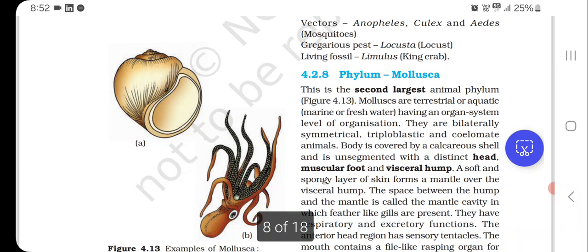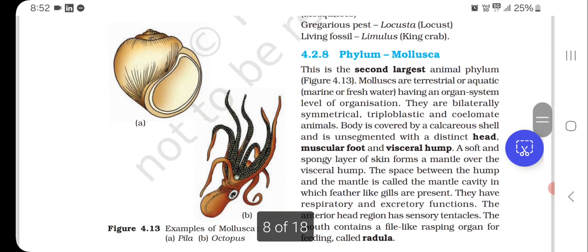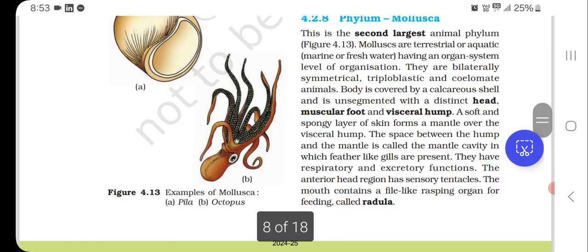Then phylum Mollusca. This is the second largest animal phylum. Mollusks are terrestrial or aquatic, marine or freshwater, having an organ system level of organization. They are bilaterally symmetrical, triploblastic, and coelomate animals. Body is covered by a calcareous shell and is unsegmented with a distinct head, muscular foot, and visceral hump. A soft and spongy layer of skin forms a mantle over the visceral hump. The space between the hump and the mantle is called the mantle cavity, in which feather-like gills are present.